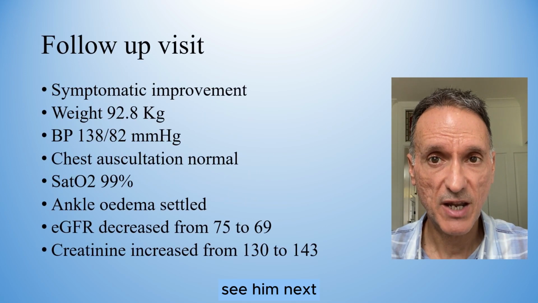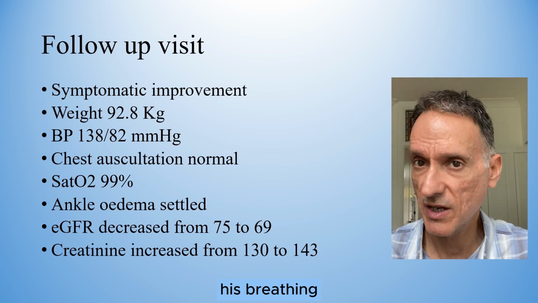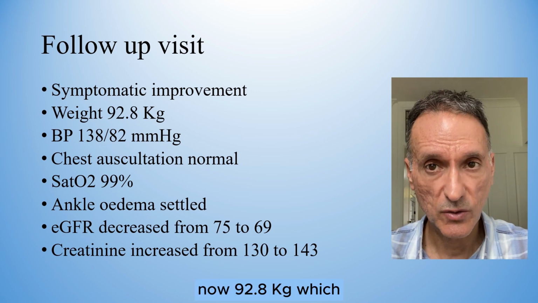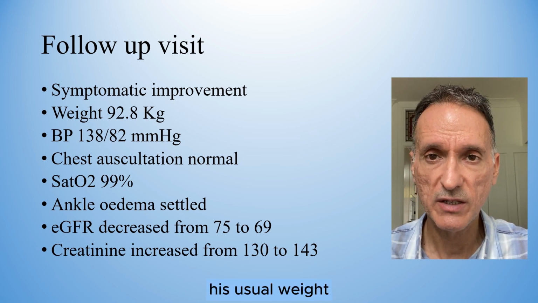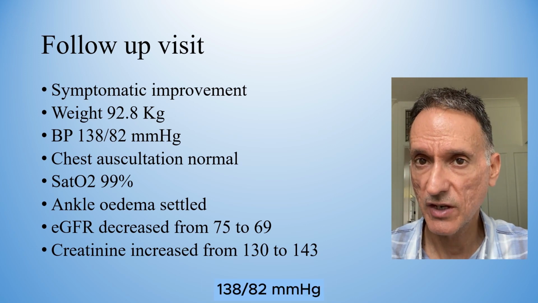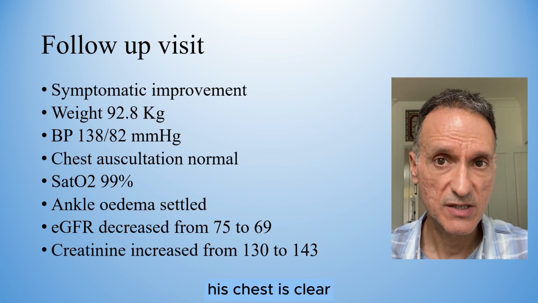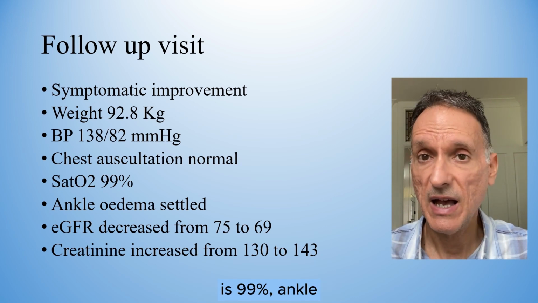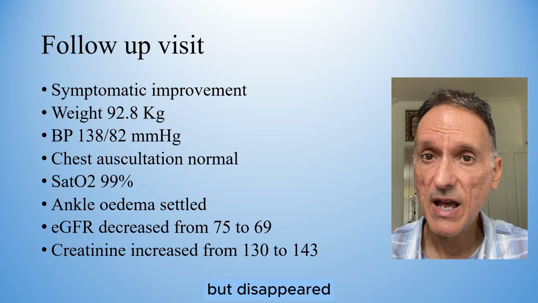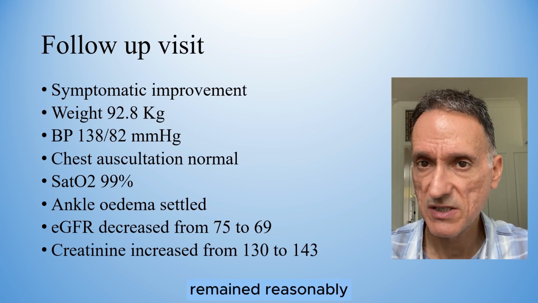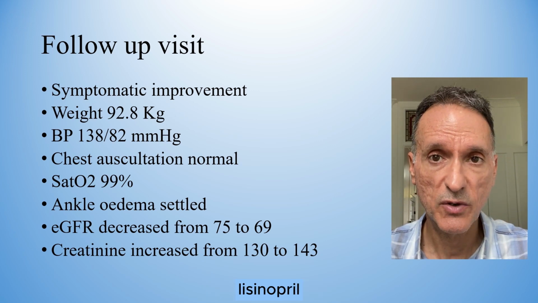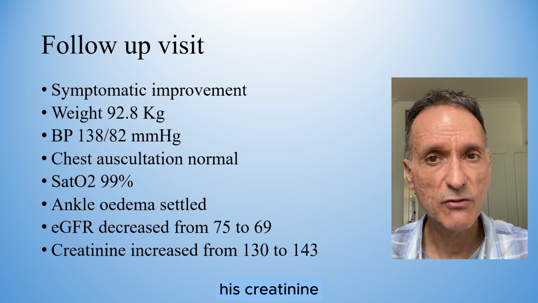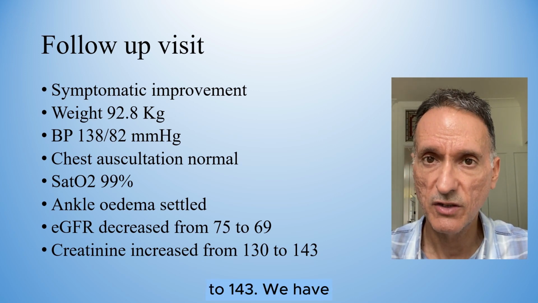Okay, so when we see him next, John is feeling much better, his breathing has improved, as well as his tolerance to exercise. His weight is now 92.8, which is more like his usual weight. Blood pressure is 138/82. On auscultation, his chest is clear and his heart sounds are normal. Oxygen saturation is 99%. Ankle edema has all but disappeared, and his renal function has remained reasonably stable, although since increasing lisinopril, his eGFR has decreased from 75 to 69, and his creatinine has increased to 143.